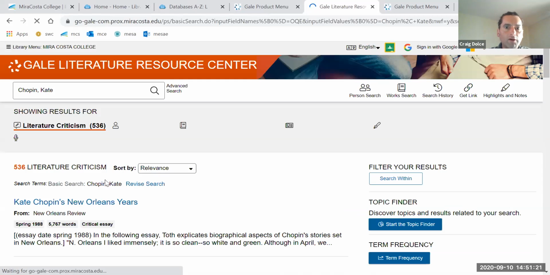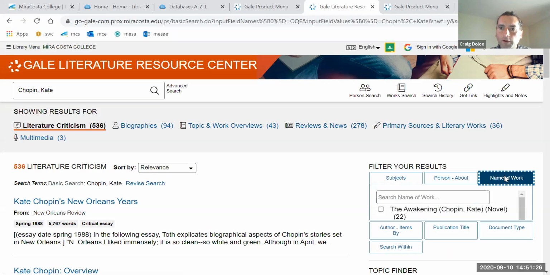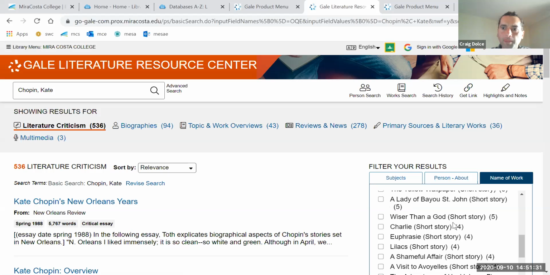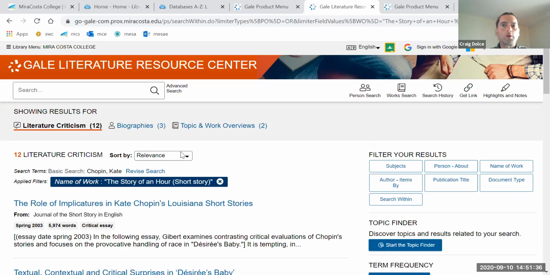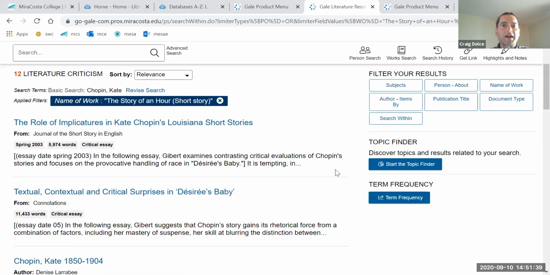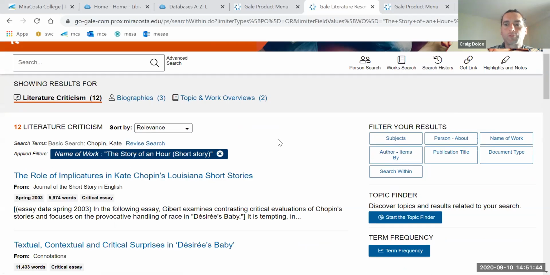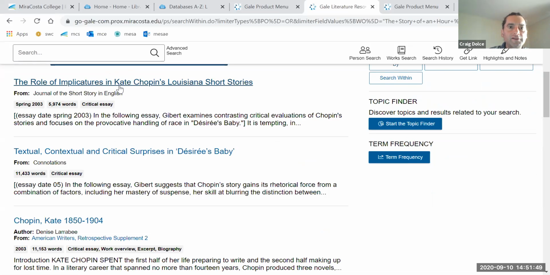Okay, so now there's 536 sources. Let me move this around. Search by name of work. The Story of an Hour brings it down to 12. Apply. Now, if you want to go even further, you can modify the search by adding a theme. But I think 12 is good, because of these 12, I'm going to tell you what are probably the best top 4 or 5 to pick. Look at the titles, and then you get a little blurb about what the article is about. Rhetorical force from a combination of factors.